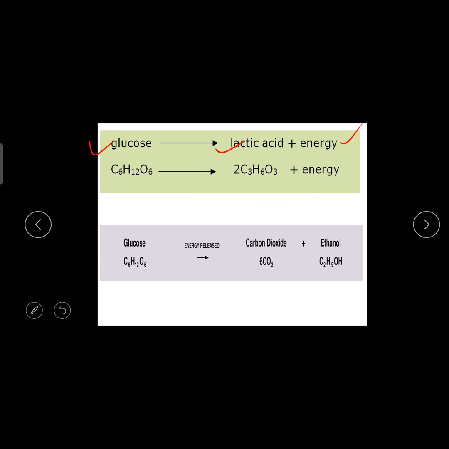Okay, now if the oxygen is not there, our body needs energy, no? So with no oxygen, it can't do aerobic respiration, but it can do anaerobic respiration and it can produce energy. But very, very little energy will be produced. And also this lactic acid can cause damage to the body.